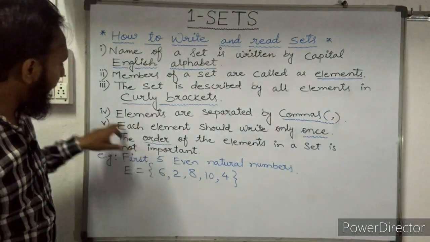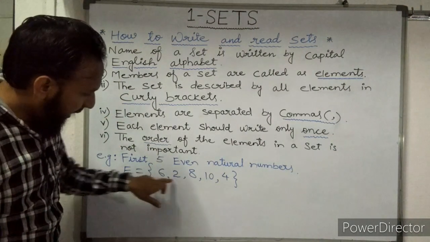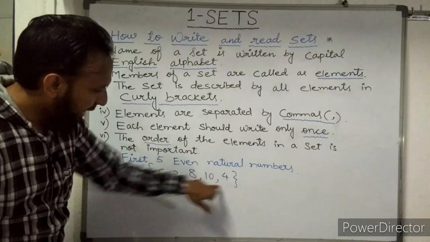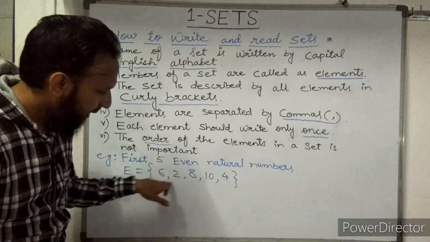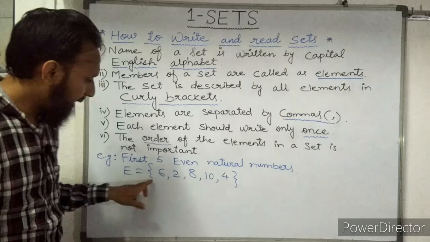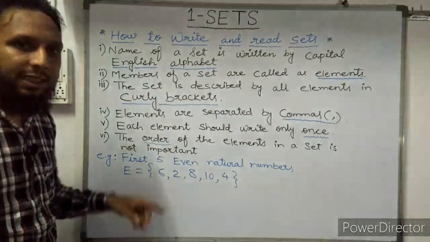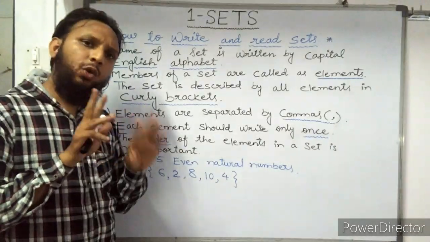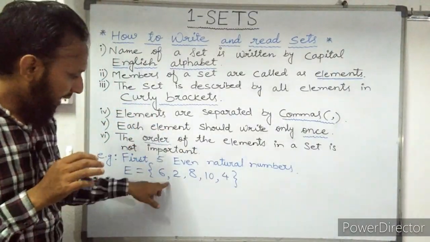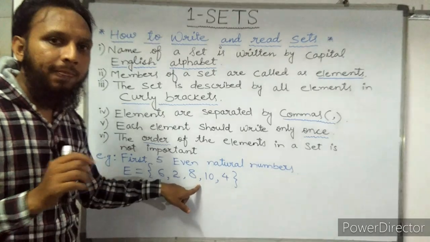Got it, students? And each element is separated by commas, right? Meaning in between every two objects or every two elements, we have to write a comma.